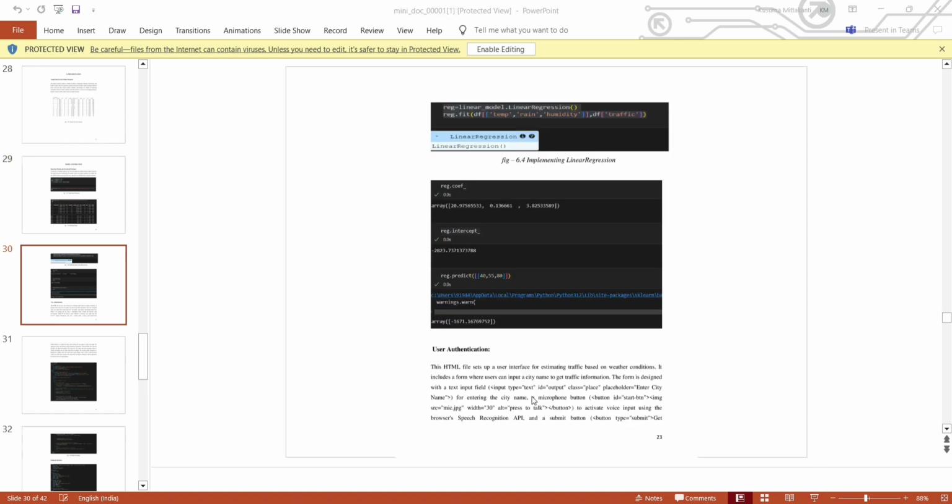After construction, we came across user authentication. This HTML file sets up a user interface for estimating traffic based on the weather condition. It includes a form tag which can take an input city name to get traffic information. Here we can see our HTML code, which is used to create a user interface for our project, traffic volume estimation.